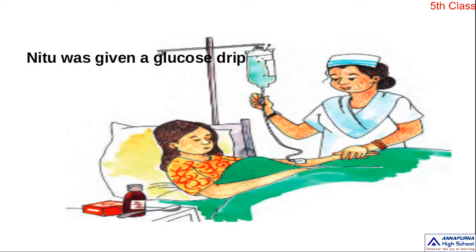She explained like this. That means if we don't take anything, even if we couldn't drink water, in such conditions the doctor will give a glucose drip, that means saline. Okay, children.